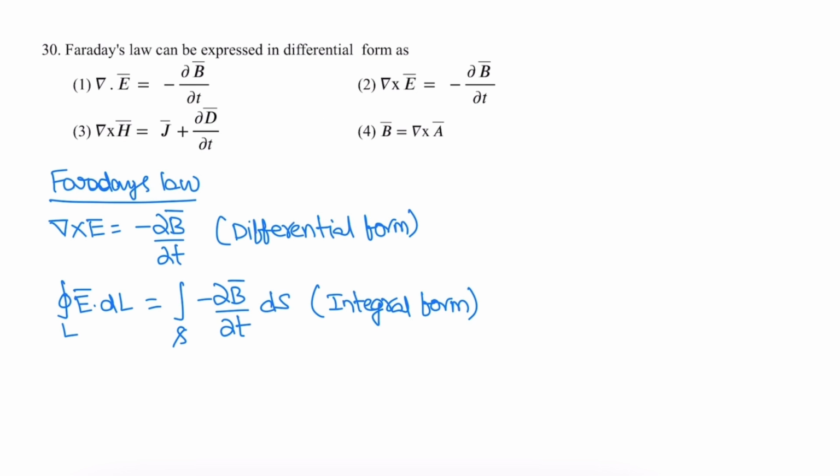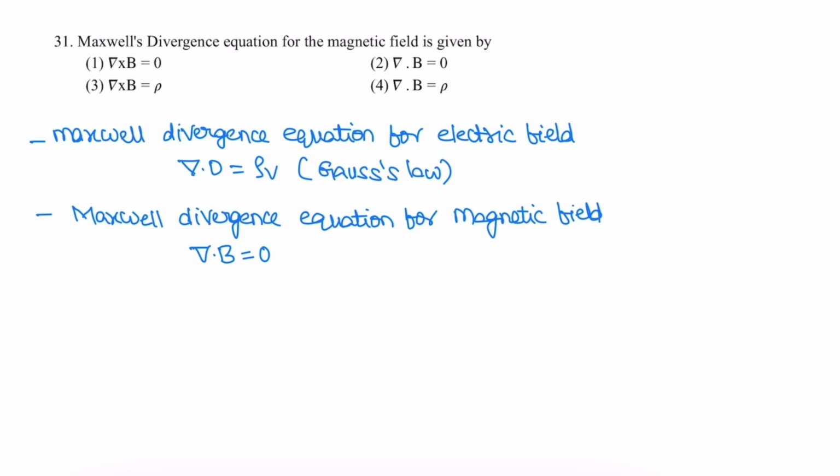Next question. Faraday's law in differential form. Faraday's law in differential form is del cross E equals minus dou B bar by dou t. In integral form, the closed line integral of E bar dot dl bar is equal to the open surface integral of minus dou B bar by dou t dot ds. So this is the integral form of Faraday's law and this is the differential form. So the correct option is 2: del cross E is equal to minus dou B bar by dou t, Faraday's law in differential form.